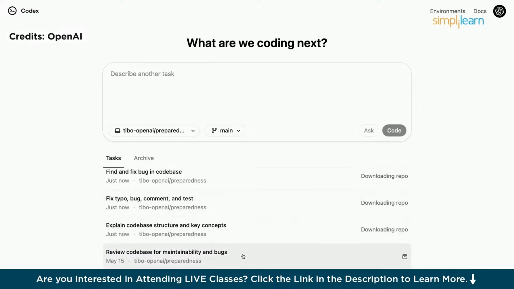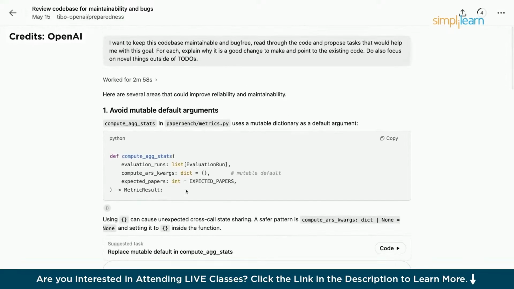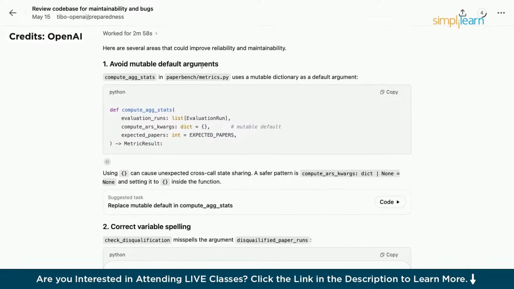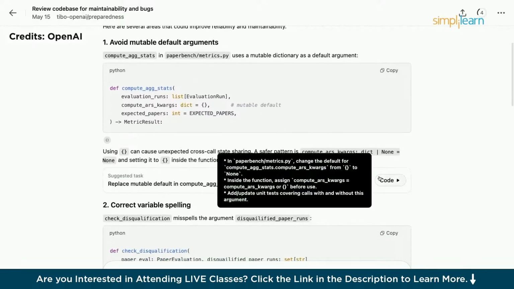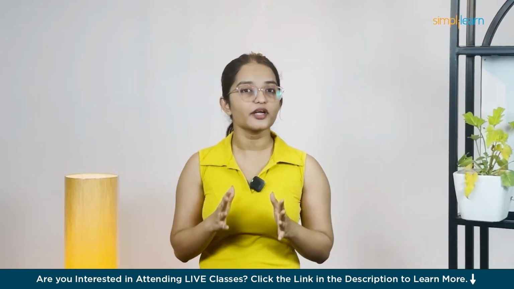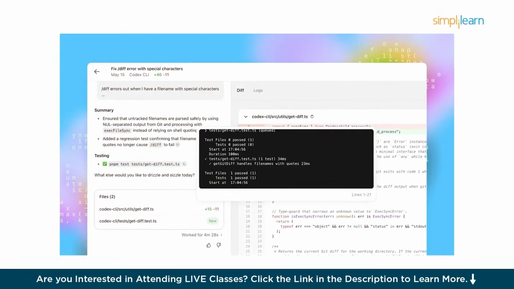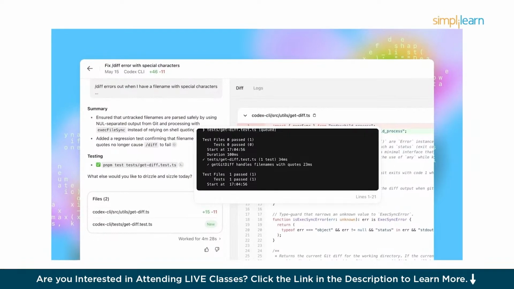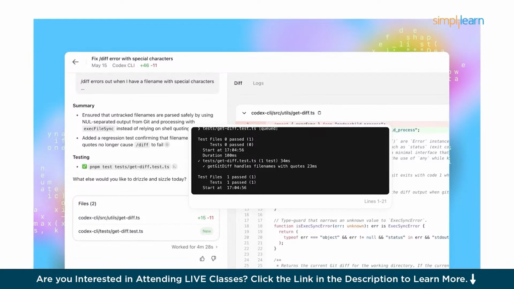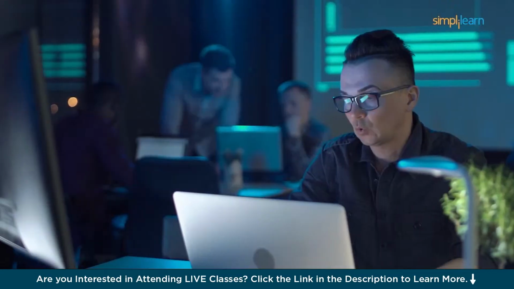Each task Codex handles runs in its own secure cloud workspace. It reads your files, edits them, runs tests, linters, and checks types, basically everything a human dev does. Tasks take anywhere from a minute to half an hour depending on how tricky they are, and you can watch the whole process live. When it's done, Codex commits the changes and gives you all the receipts: terminal logs, test results, and citations, so you can easily see what it did. You can review the work, ask for changes, create GitHub pull requests, or merge directly.